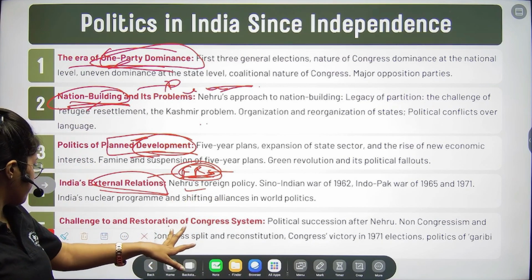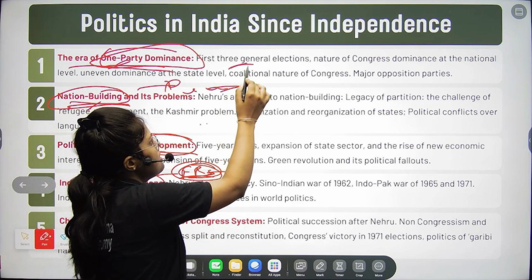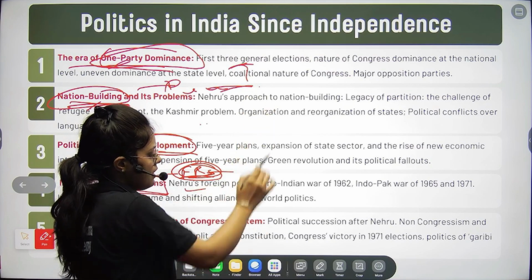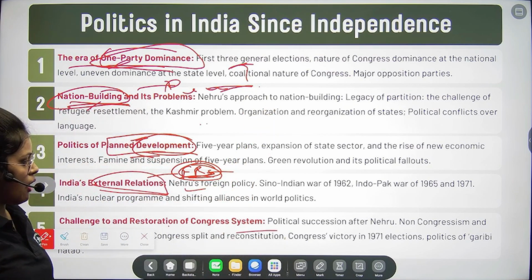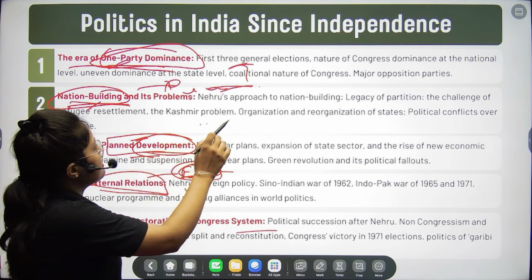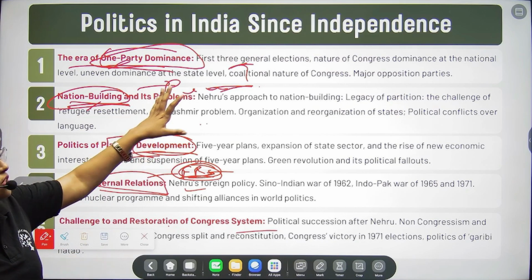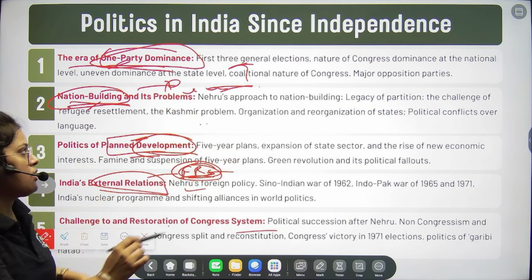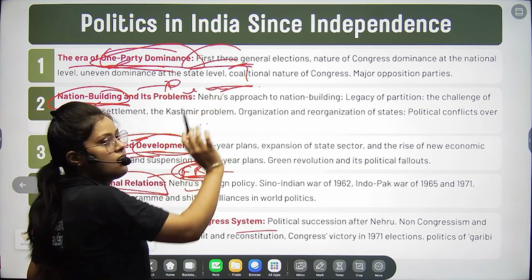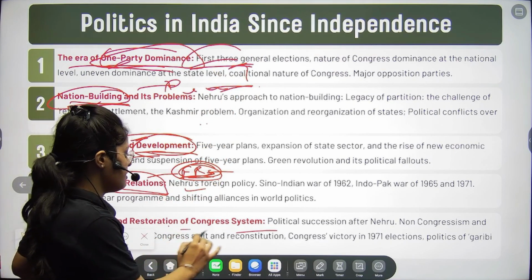If you see the fifth chapter, it is part of the first chapter, right? Here also we are discussing what happened after the Nehru era. If you see your syllabus, it is given what the role of Nehru was, right? When we are discussing the role of Nehru, it is in the first chapter. But what happened after Nehru, that is in the fifth chapter.